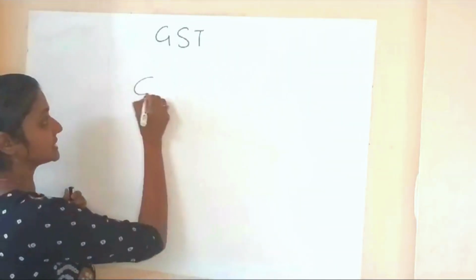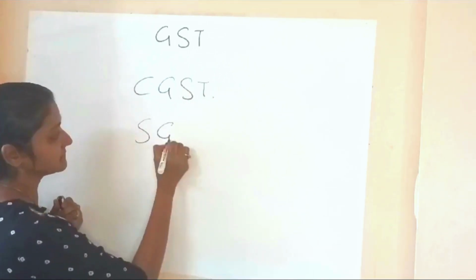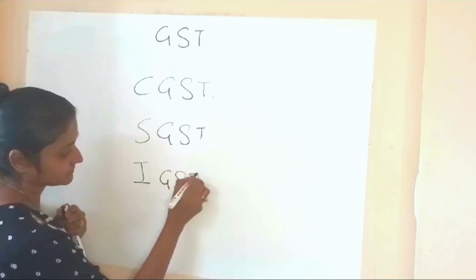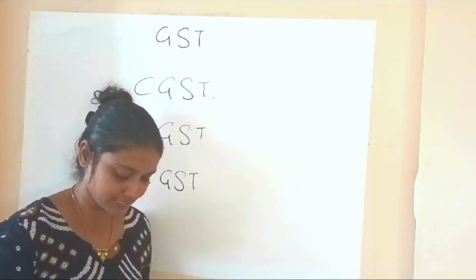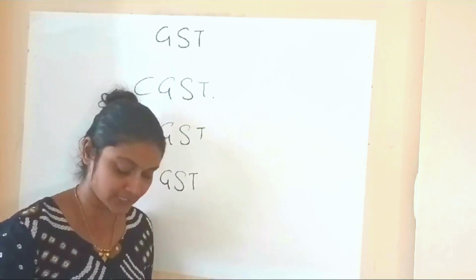Now, let us go directly to page number 2, types of GST. We have CGST, we have SGST, and we have IGST. What is written on the first page, second page? CGST is for an intra-state supply within the state.